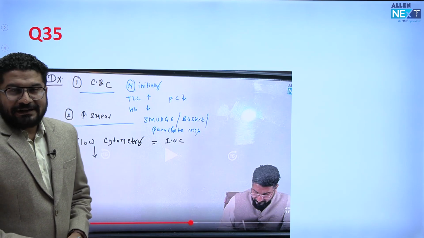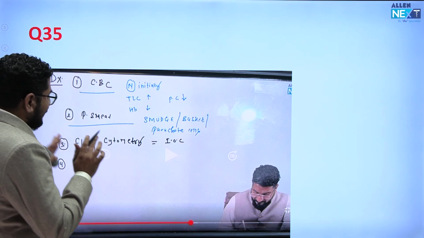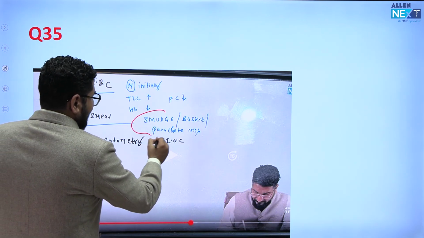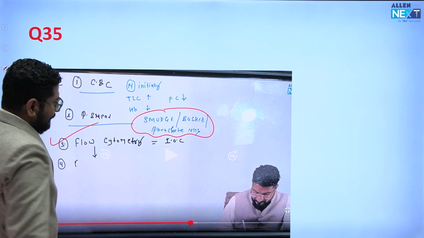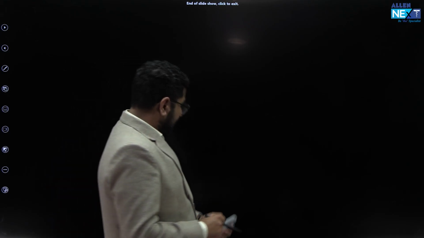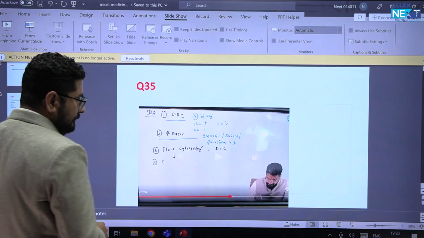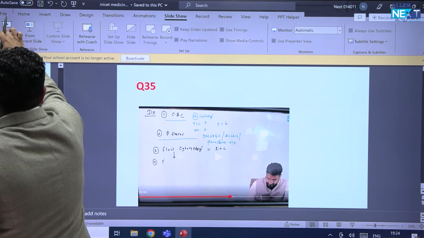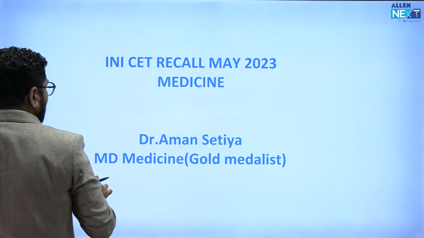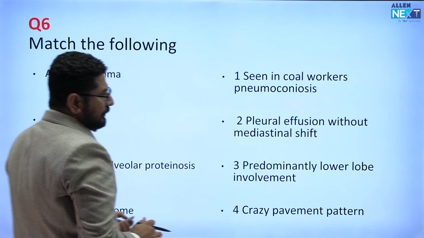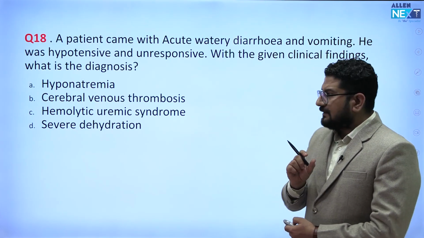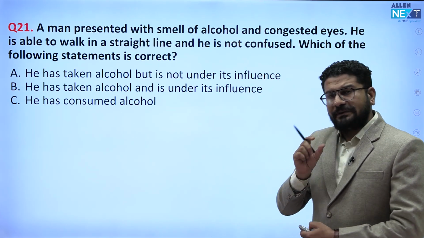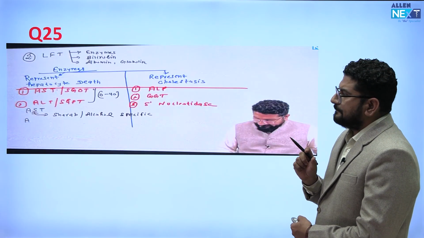Then there was one of the easy questions in hematology. It was mentioned that smudge cells are present. What is the best test? The best test is flow cytometry. A case was given of a 58-year-old male with lymphadenopathy, and it was mentioned that smudge cells are present.